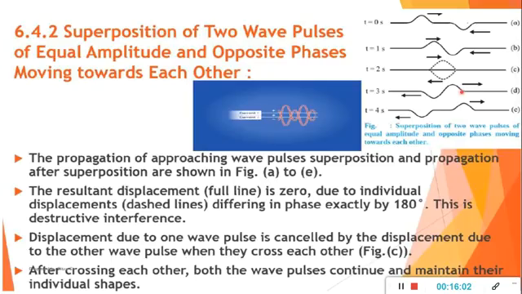They are differing in phase by exactly 180 degrees. Here there is a phase difference of 180 degrees: one is up, one is down. So here we get a phase difference of 180 degrees.